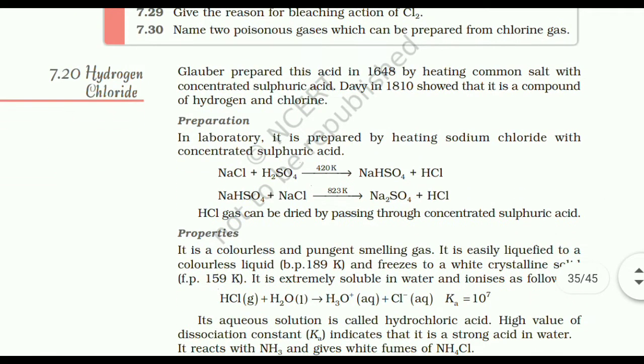7.20 Hydrogen chloride. Glauber prepared this acid in 1648 by heating common salt with concentrated sulfuric acid. Davy in 1810 showed that it is a compound of hydrogen and chlorine. Preparation. In a laboratory, it is prepared by heating sodium chloride with concentrated sulfuric acid. HCl gas can be dried by passing through concentrated sulfuric acid.